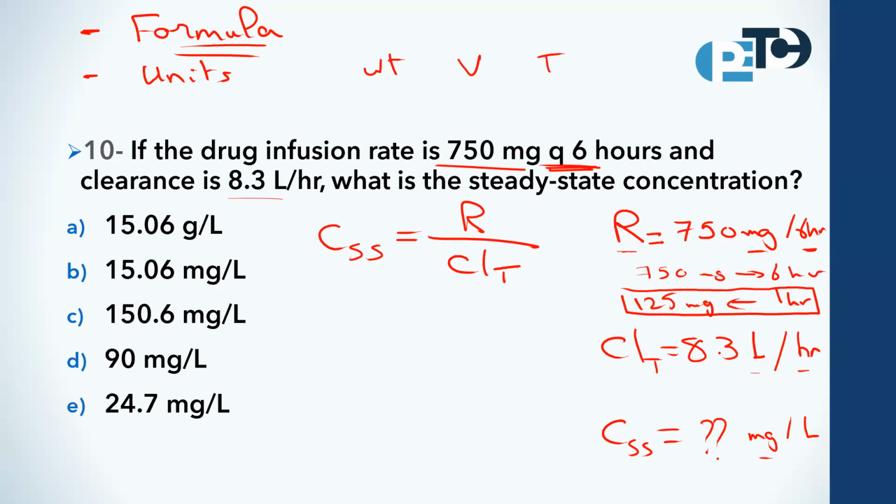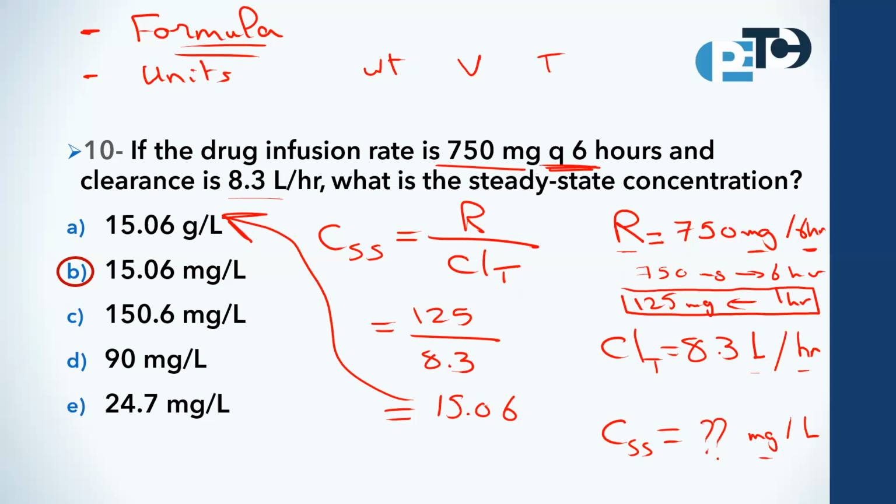Therefore, we can divide here 125 over 8.3 to get the right answer, which is 15.06 milligrams per liter. Take care when you choose. Why? In the exam, under the pressure and the stress, you will get the answer 15.06, and then you will not look at the units. Then you will go to the first answer you see and directly choose it, which will be the wrong answer. So it is one of the tricks of the exam.